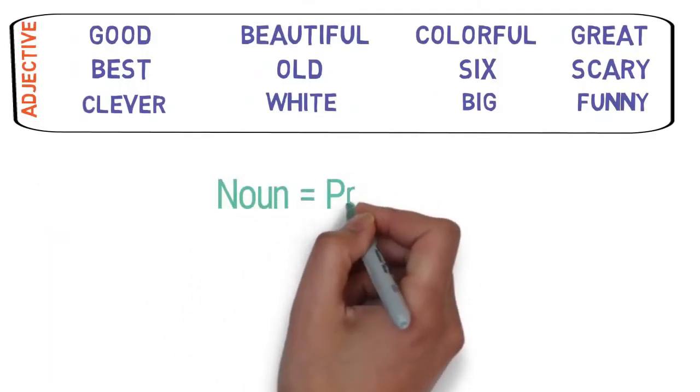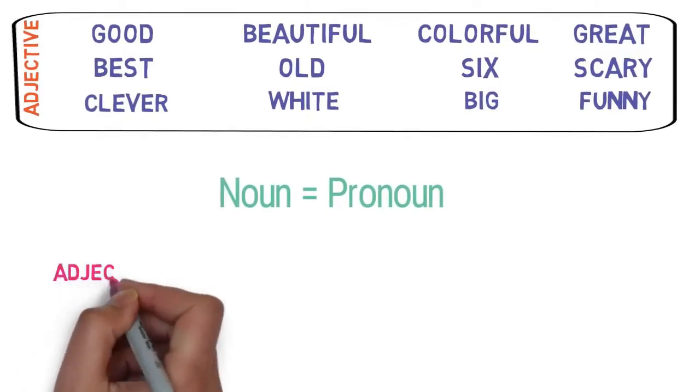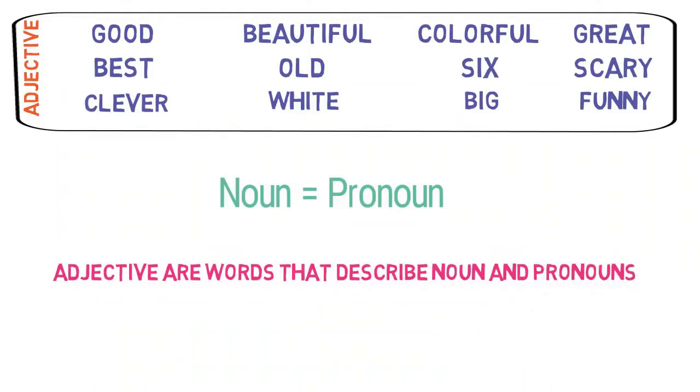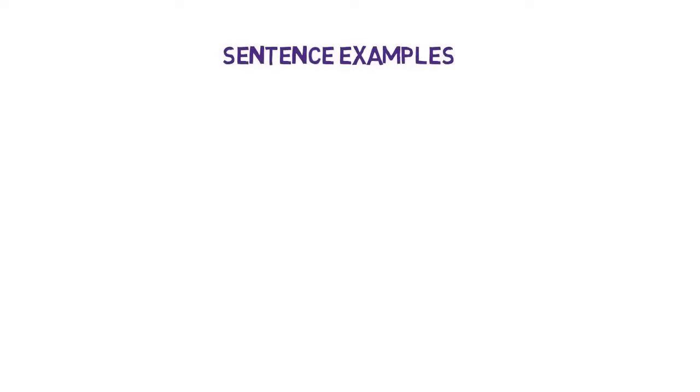How is a noun related to a pronoun? We will see that in the next lesson. In this lesson, we are going to see that adjectives are the words that describe the noun. An adjective is a word that describes the noun.